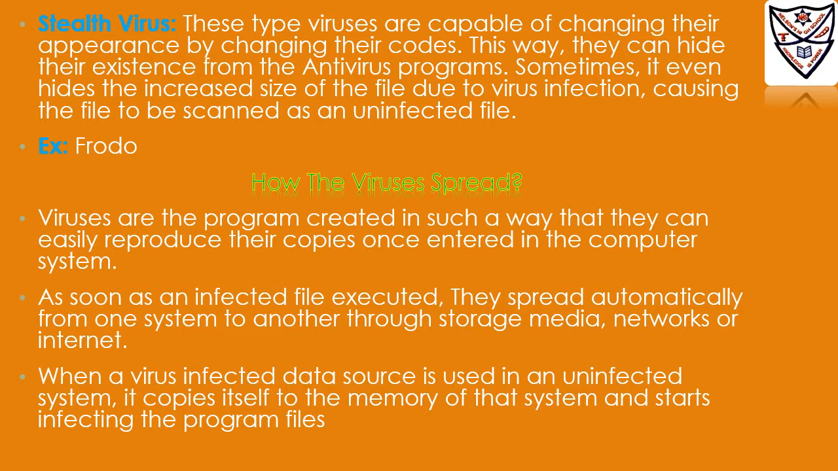How the virus is spread. Viruses are programs created in such a way that they can easily reproduce their copies once entered in the computer system. As soon as an infected file is executed, the virus code executes itself and starts creating its copies, which get attached with other programs or boot records. Sometimes they stay inside the computer memory till it is switched off, and sometimes it stays active till an infected application is running.